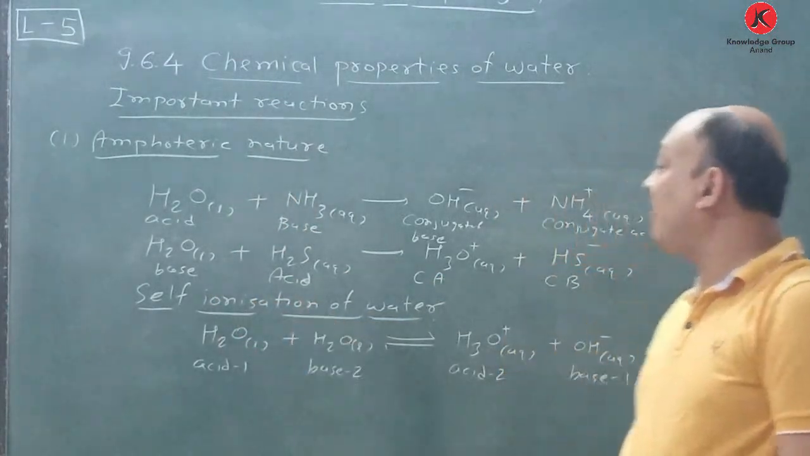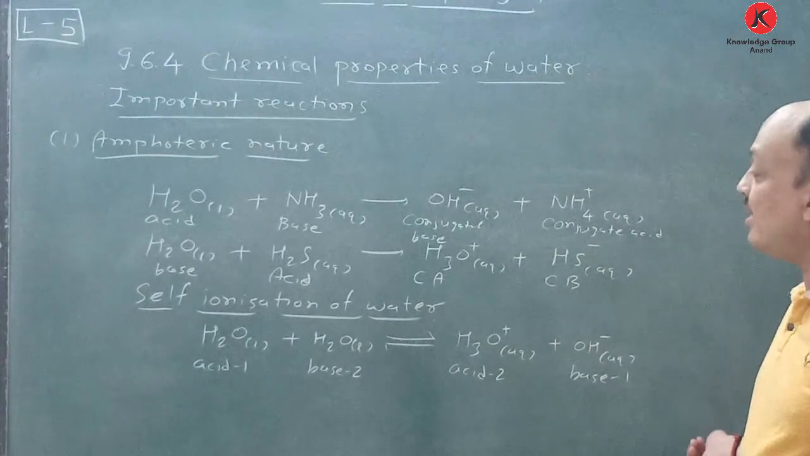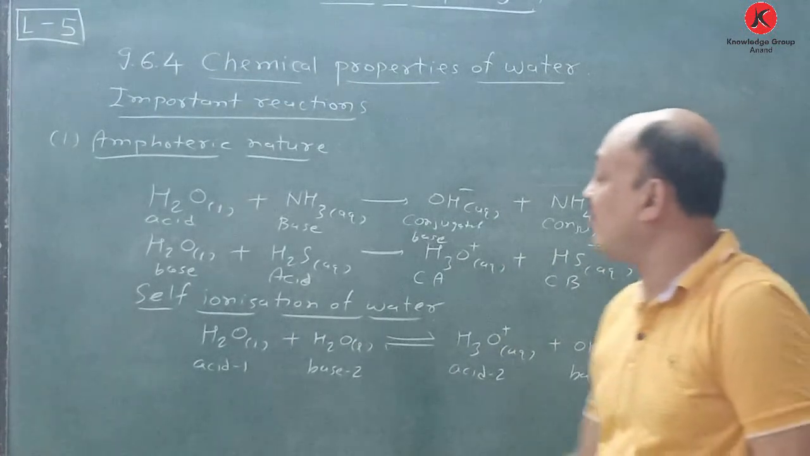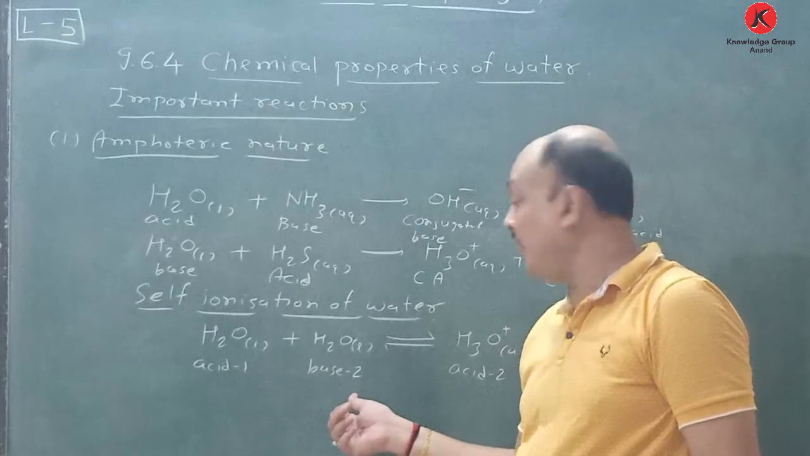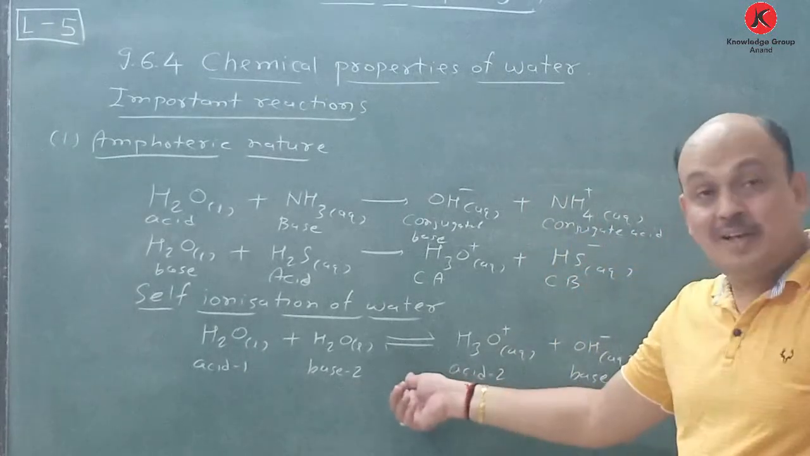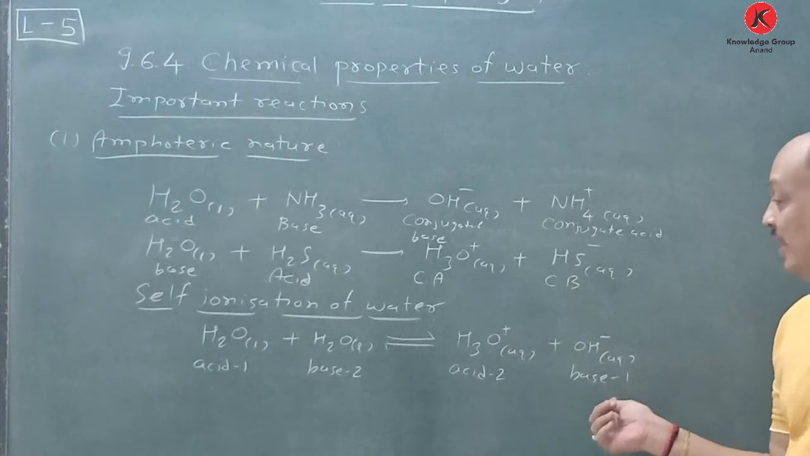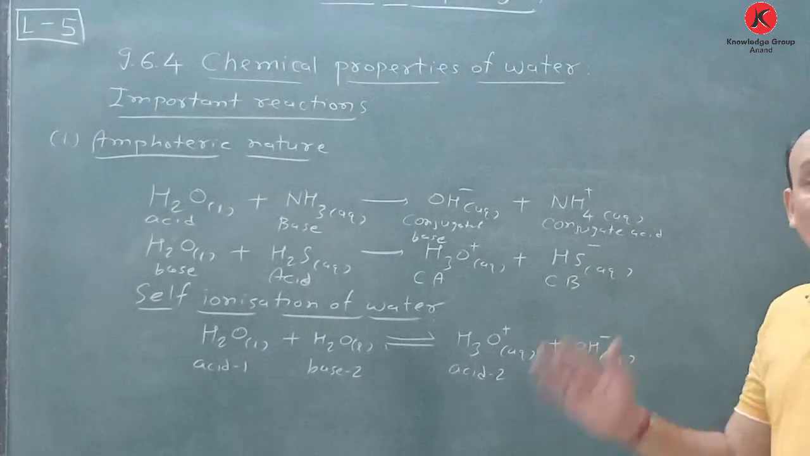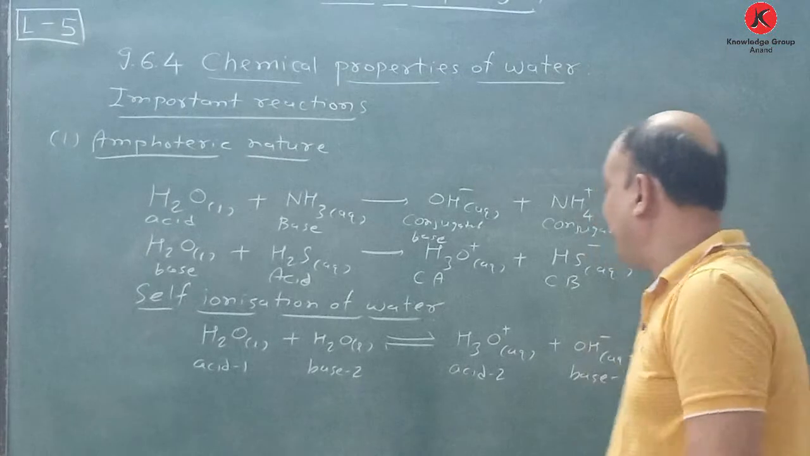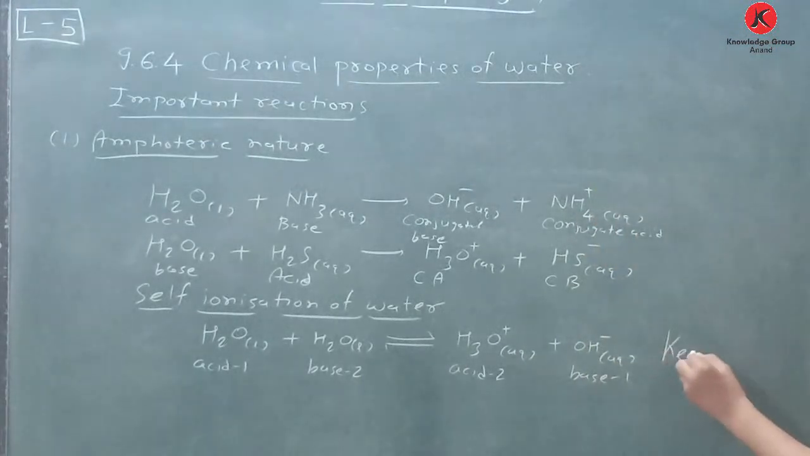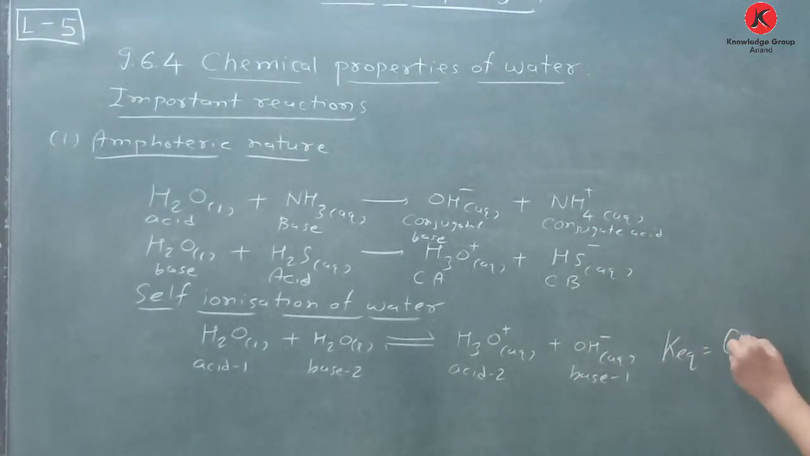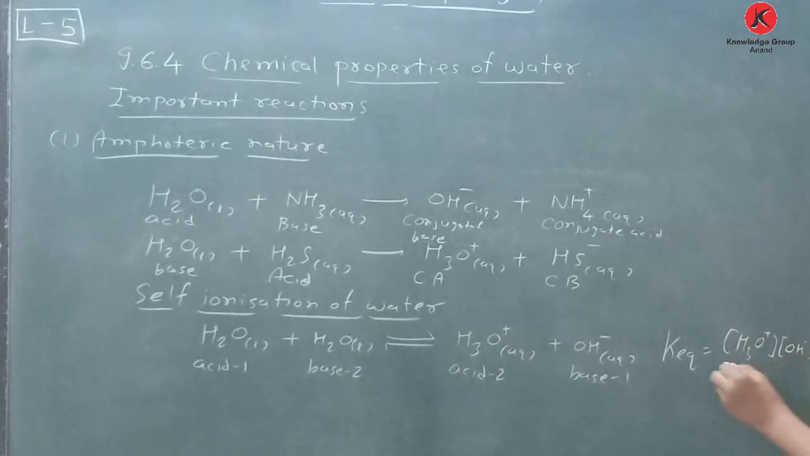Another thing is the self-ionization of water. Here at standard temperature, water molecule plus water molecule, if they react, at equilibrium we get H3O plus aqueous and OH minus aqueous. According to that, suppose we take K equilibrium. So K equilibrium is equal to concentration of H3O plus into concentration of OH minus divided by concentration of H2O whole square.